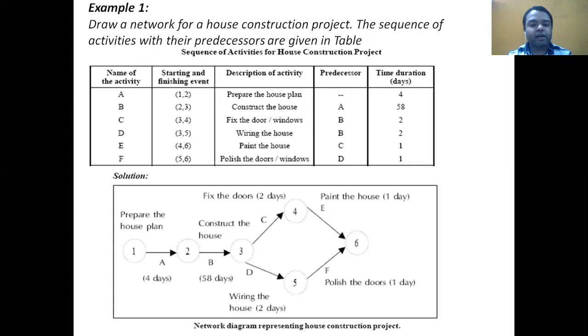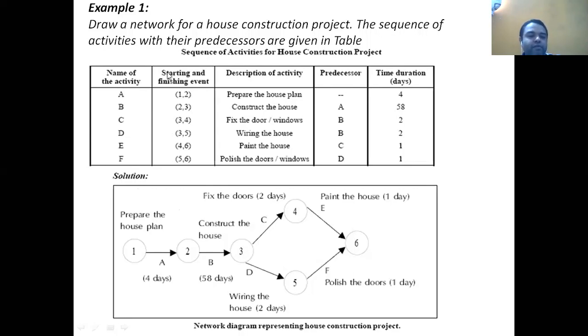So here I have drawn the network. At a glance you are seeing the solution, but you have to go to this solution step by step. I will explain how I have drawn this network. For the A activity, there is no predecessor activity. It means A is an initial activity.